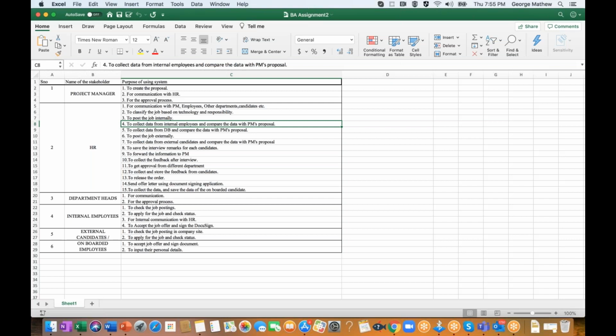So with regard to your list, project manager, HR, employees, and the candidate are the four stakeholders that we can see as per our discussions the other day. There are one or two other people that we can add. Definitely the external recruitment agency also accesses the system, as Prachi mentioned, to check the job postings and to apply for them, in the sense of uploading the profiles of potential candidates. Is that clear?